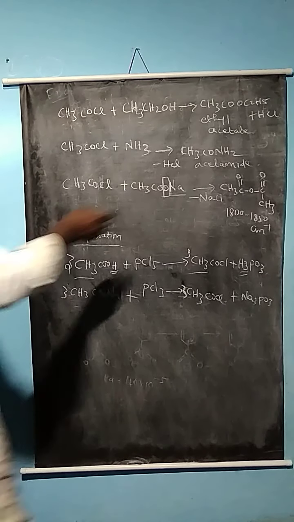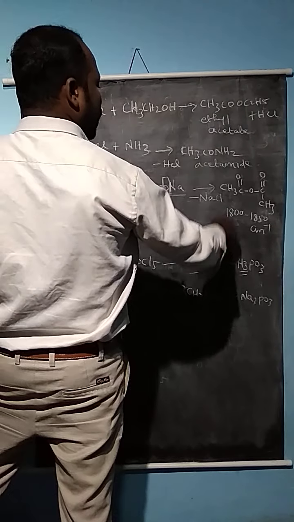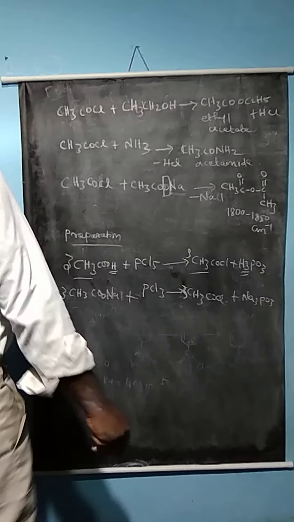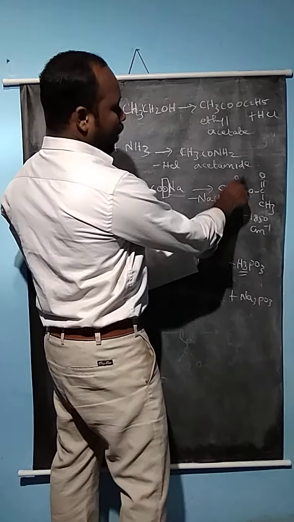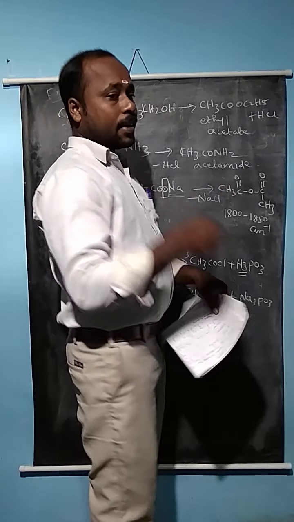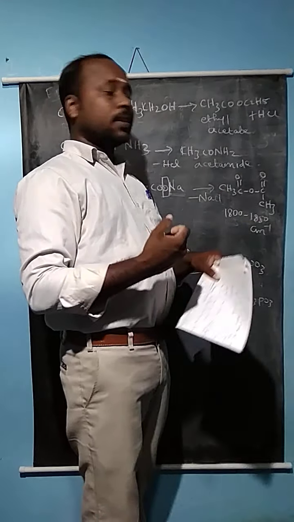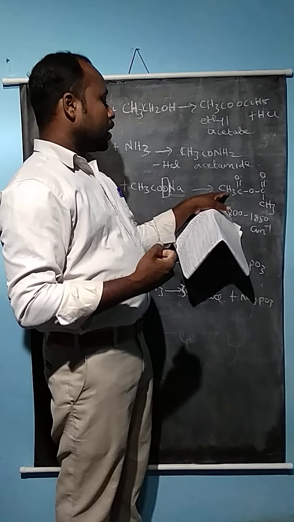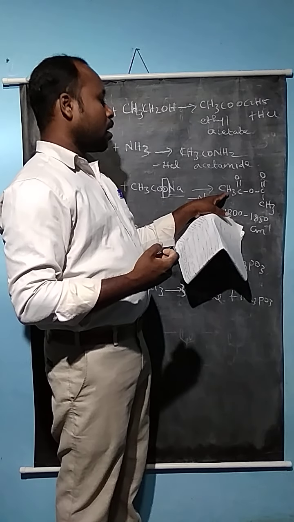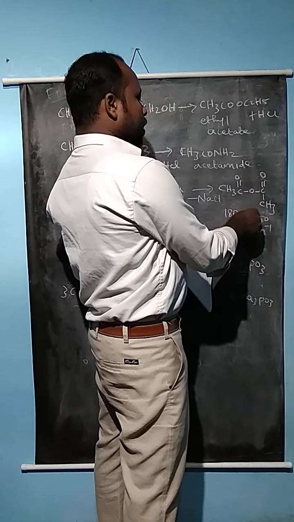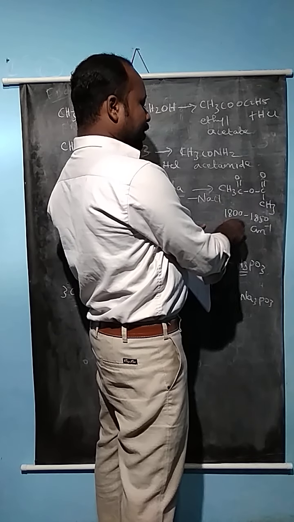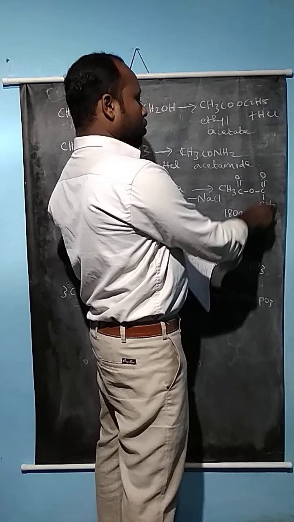This compound is also a colorless liquid. When you hydrolyze these compounds, 2 mole of acetic acid can be formed. When the hydrolysis reaction takes place in the anhydride compound, 2 mole of acetic acid form. So that's why the anhydride compound is partially soluble in water molecules.